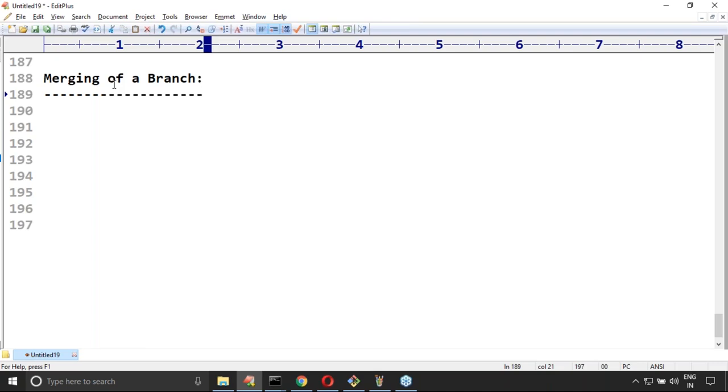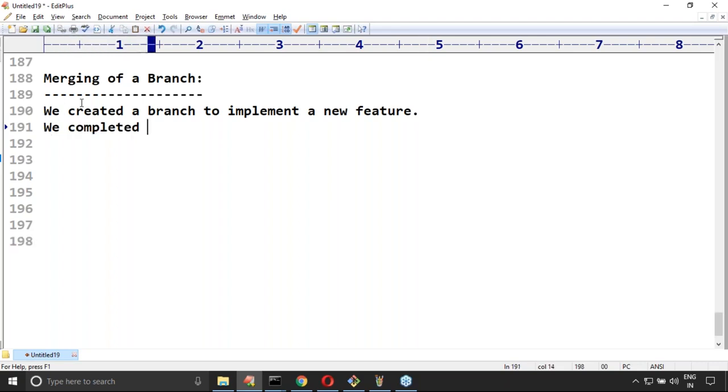It is a very simple terminology. I created a branch to implement some new feature. Assume that we created a branch to implement a new feature, and now we completed the implementation of that new feature.